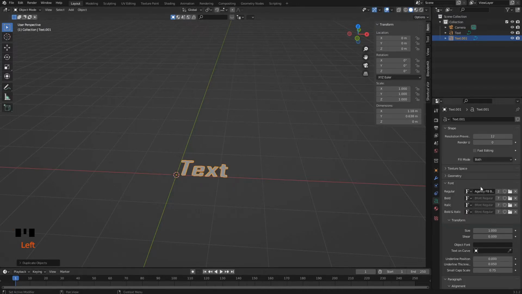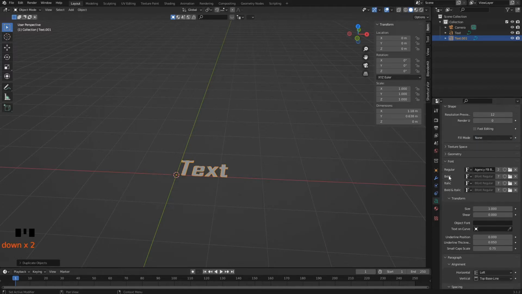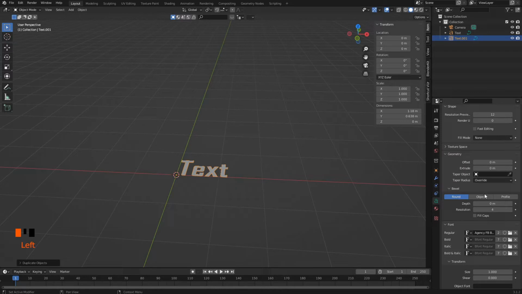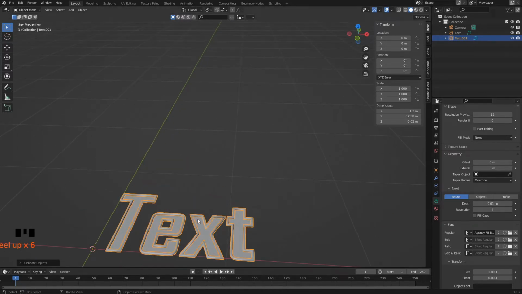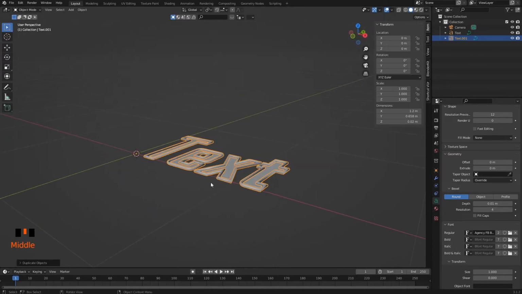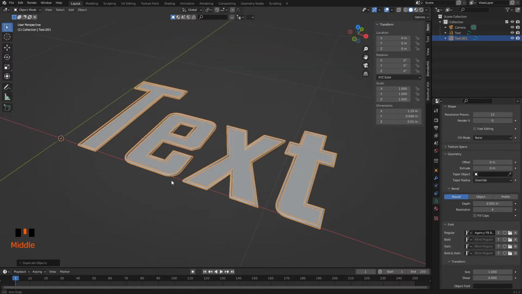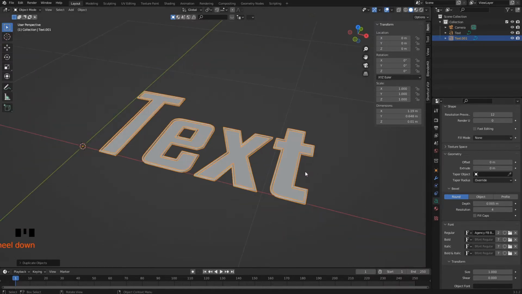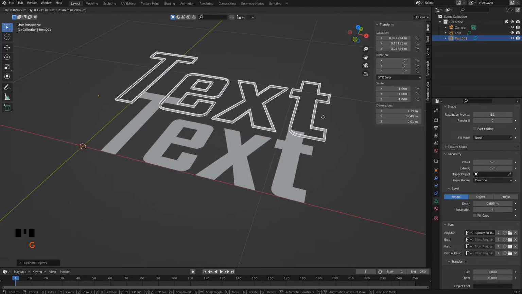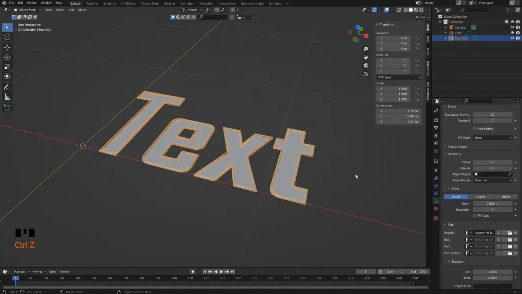Go to the font settings and change the fill mode to none. Then click the geometry tab and make the depth to 0.01. Actually, that's quite thick. Let's change it to 0.005. And now the outer edge looks like this.